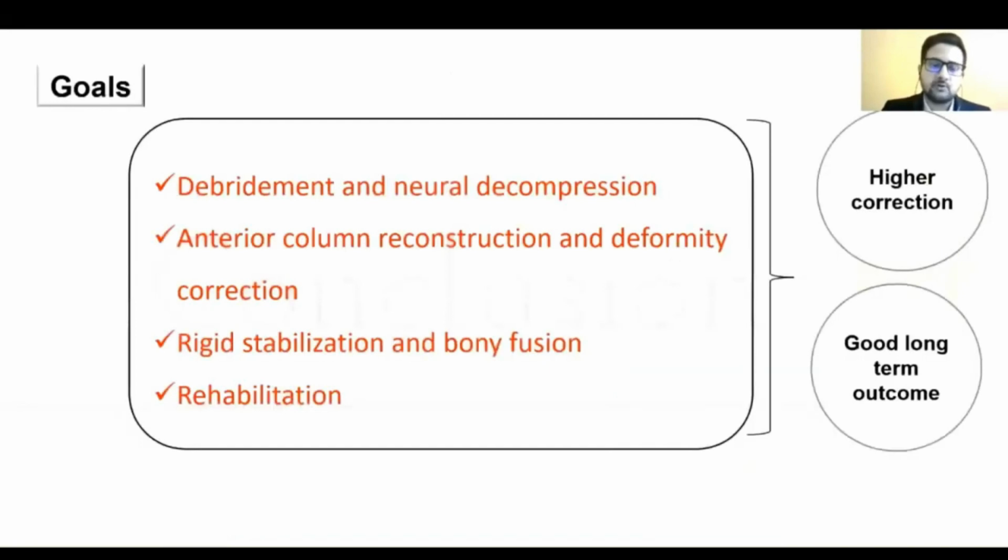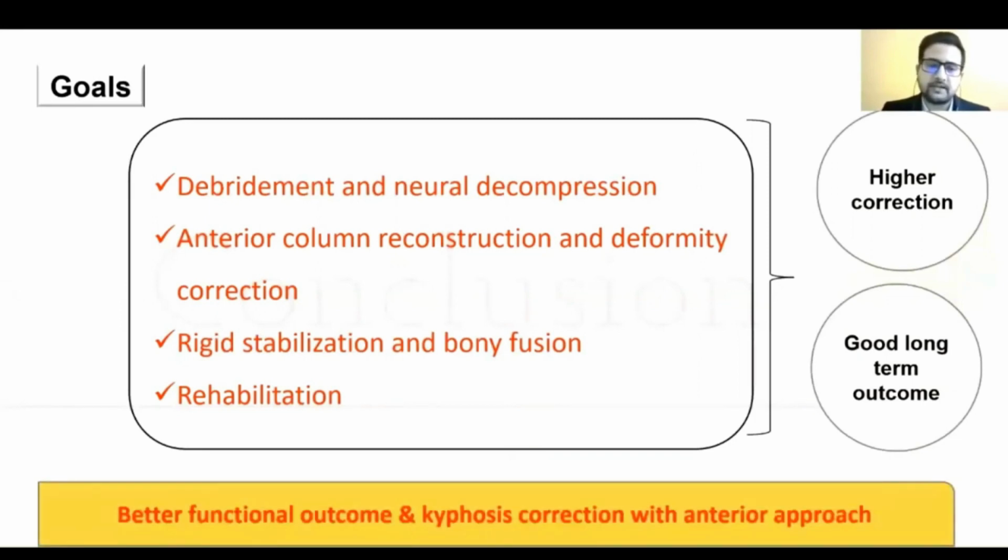To sum up, the goals of management in TB spine include thorough debridement and neural decompression, anterior column reconstruction and deformity correction, rigid stabilization and bony fusion. All this can be achieved better with anterior approach as compared to the posterior approach. From our study, we would like to conclude that anterior approach gives a better functional outcome and kyphosis correction compared to the posterior approach. Thank you.